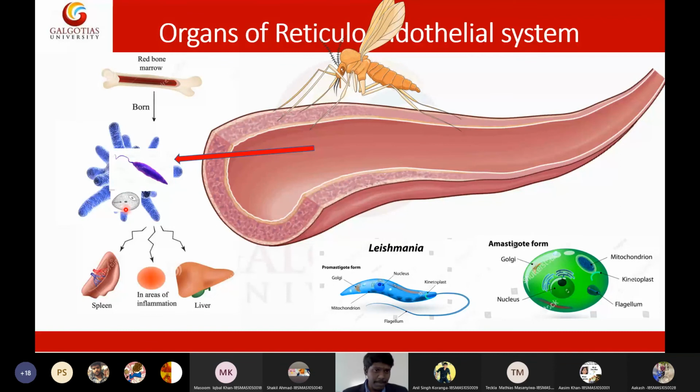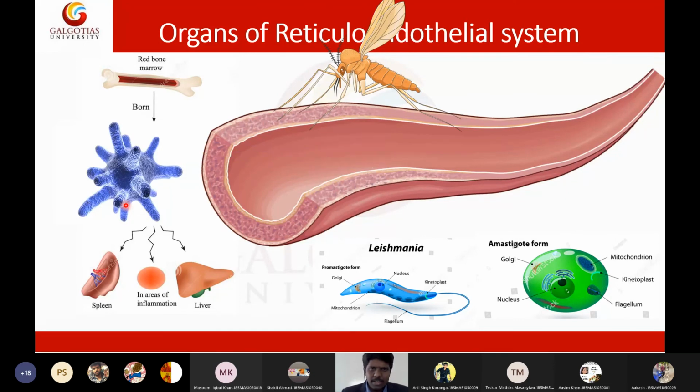Simply, in simple words, this is the flagellate form and this is the aflagellate form. The flagellate form is called promastigote and the aflagellate form is called amastigote. Mastigo means flagella. Mastigophora, flagella containing microprotozoans.